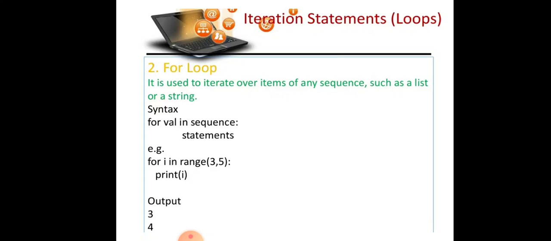The for loop is executed for each of these items in the range. These values can be numeric or characters or a string or list or a tuple, etc. The syntax of the for loop is: for var in sequence, statement. For example, for i in range 3,5, print i. So it will start from 3 and go up to 5 printing.